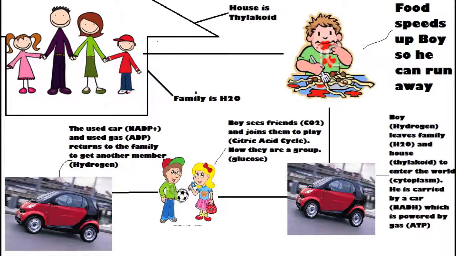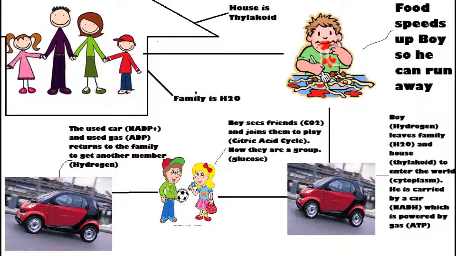Oh, now it's time for our photosynthesis comic. Here we have a family, which resembles H2O, entering a house, which resembles a thylakoid. The boy is very hungry, so he eats, and the food speeds up the boy so he can run away from his hateful family. The boy, or hydrogen, leaves his family, H2O, and house, thylakoid, to enter the world, cytoplasm.